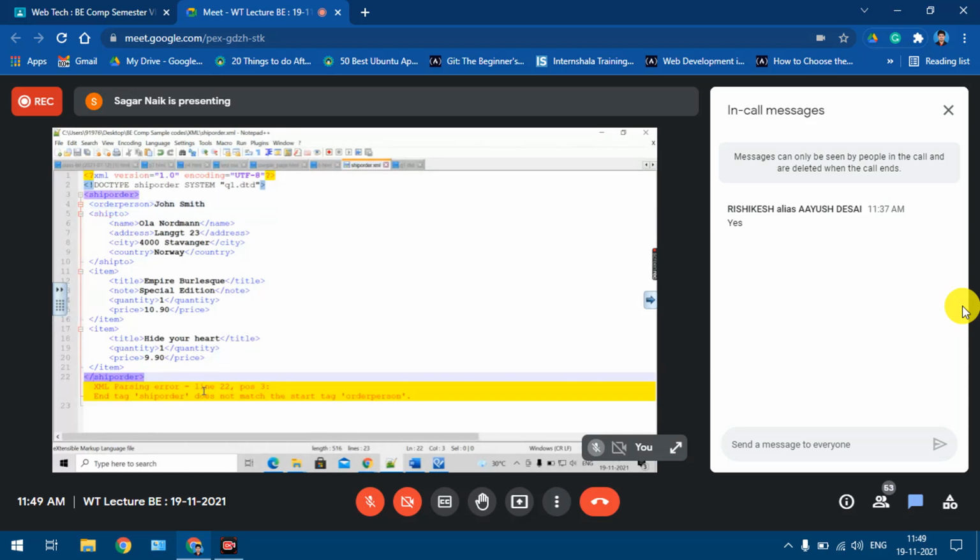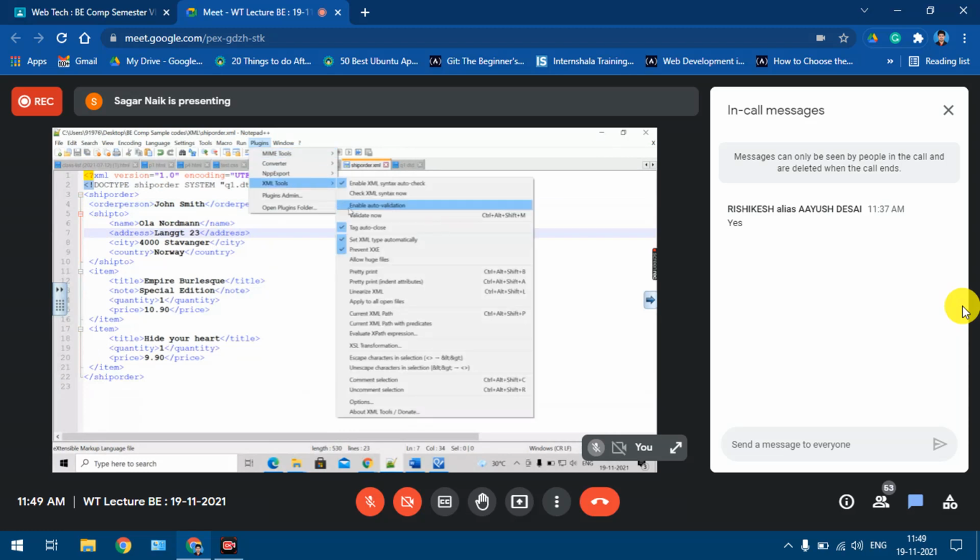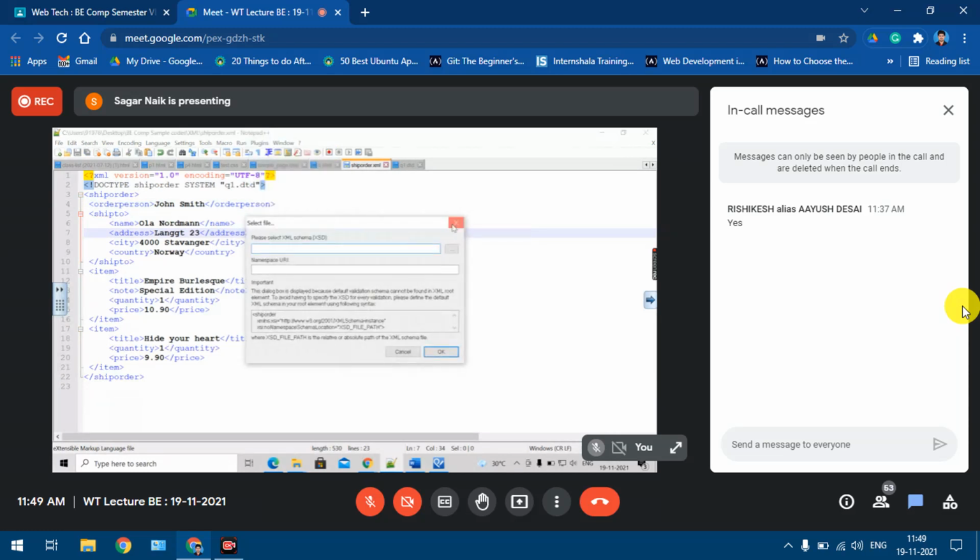So there is no question of going to check the validity condition, right? I have not closed the thing. So this is also what your Notepad gives. Okay, so now it is well formed. Now let us validate this against this particular DTD. So XML, validate now. Okay, let's see now.